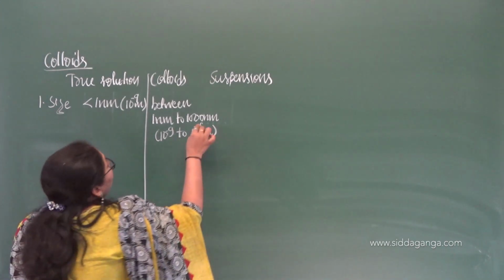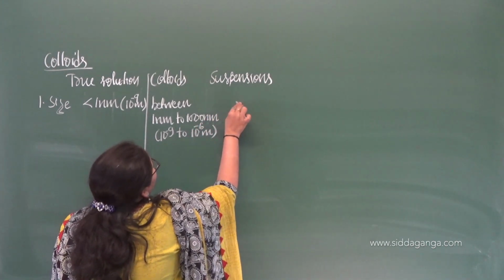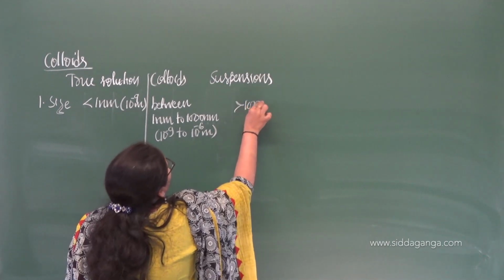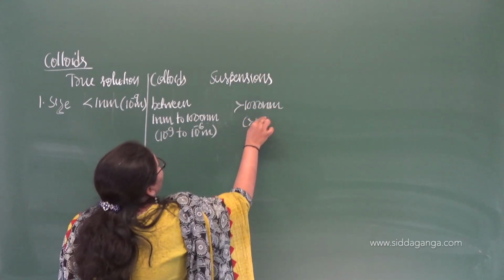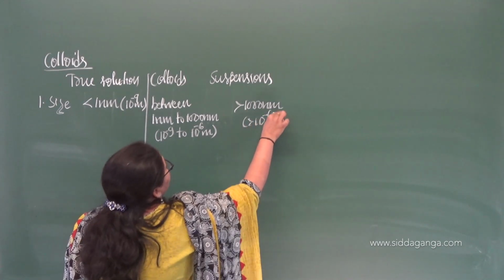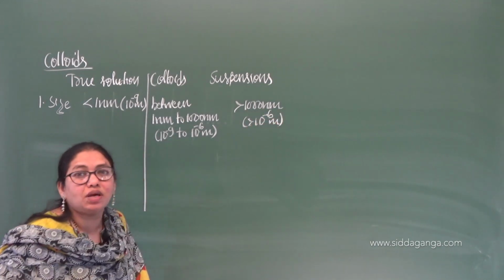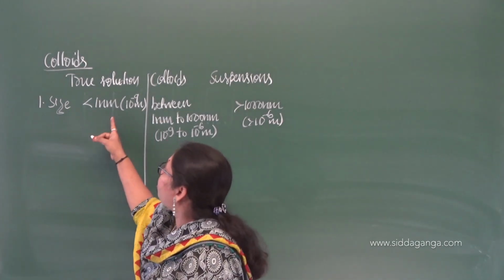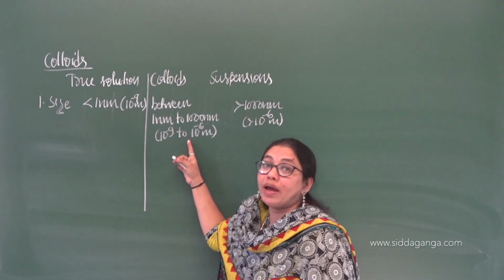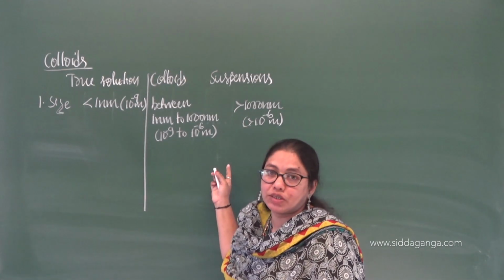The third one, suspension, is greater than 1000 nanometer, that means greater than 10 power minus 6 meter. So this is the first difference, the size of true solutions, colloids as well as suspensions.